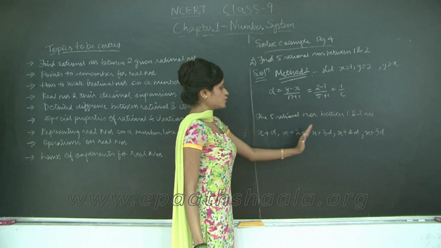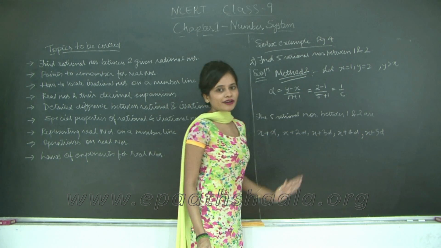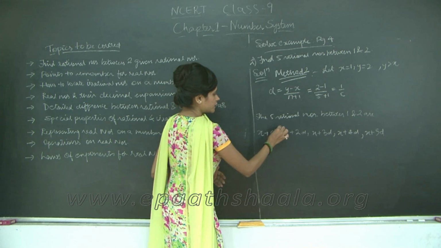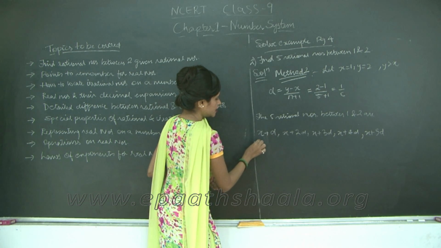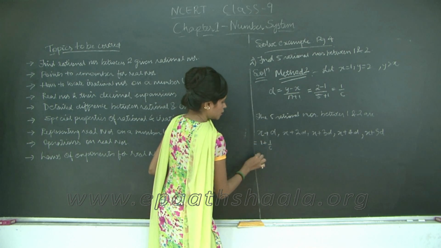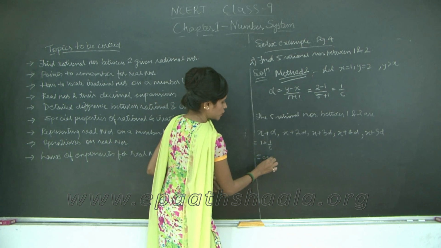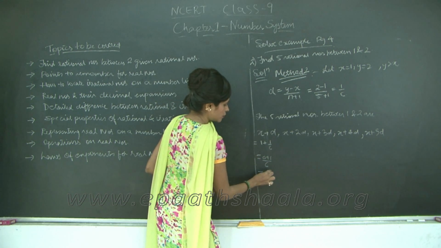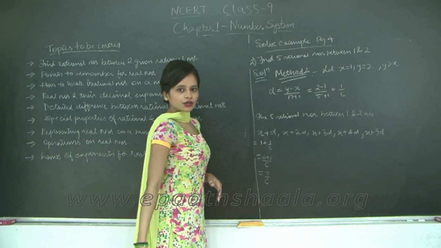For 1, 2, 3, 4 and 5. So 5 rational numbers that we need to find. Now this is going to be very simple. This is nothing but 1 plus 1 upon 6, which is (6 plus 1) upon 6, which is 7 upon 6, right?